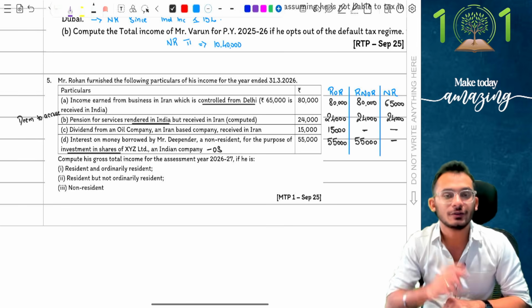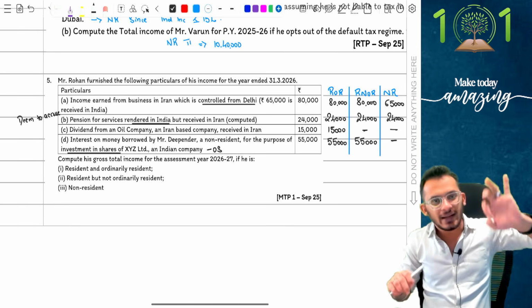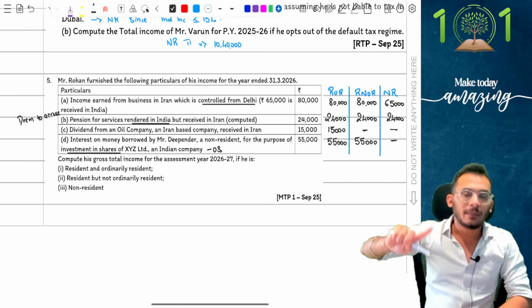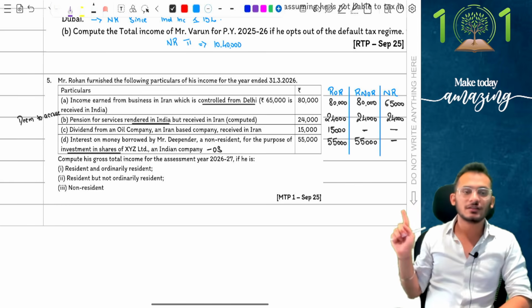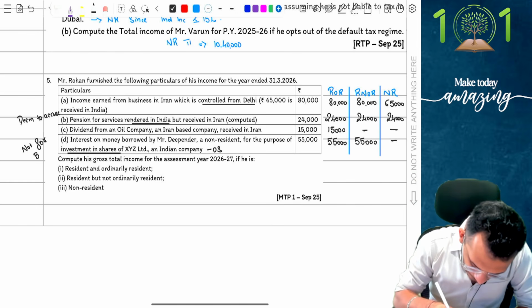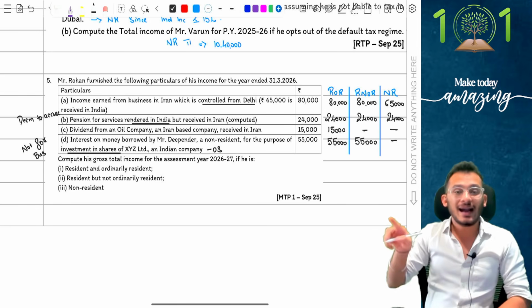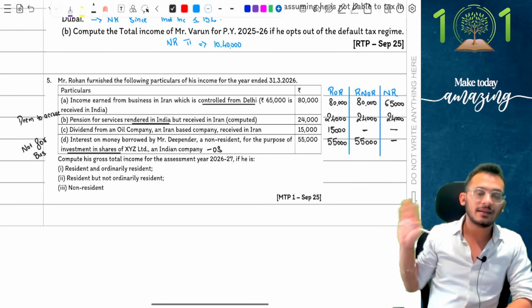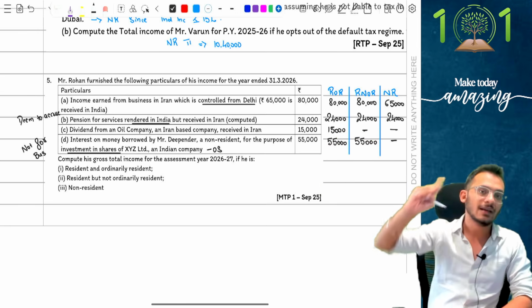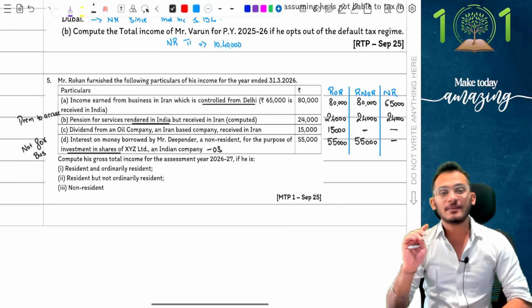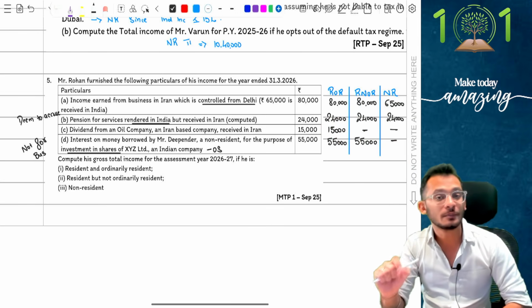I hope this makes sense to you people. I'm repeating myself once again. When an NR pays interest to an NR, it is only taxable in India if the money is used for business operations in India. It is not for business operations and therefore will not be taxable in India. Had this been R making a payment to NR, I would have still said it is taxable even if it was not for business operations. But NR to NR alone has an exception. We have discussed this in class many times and I've given this as an exception rule also. I hope you remember that.